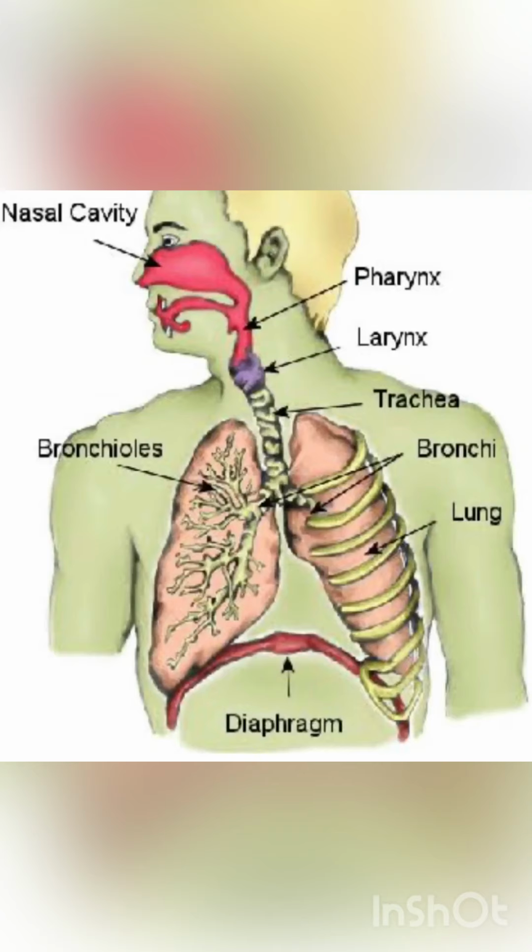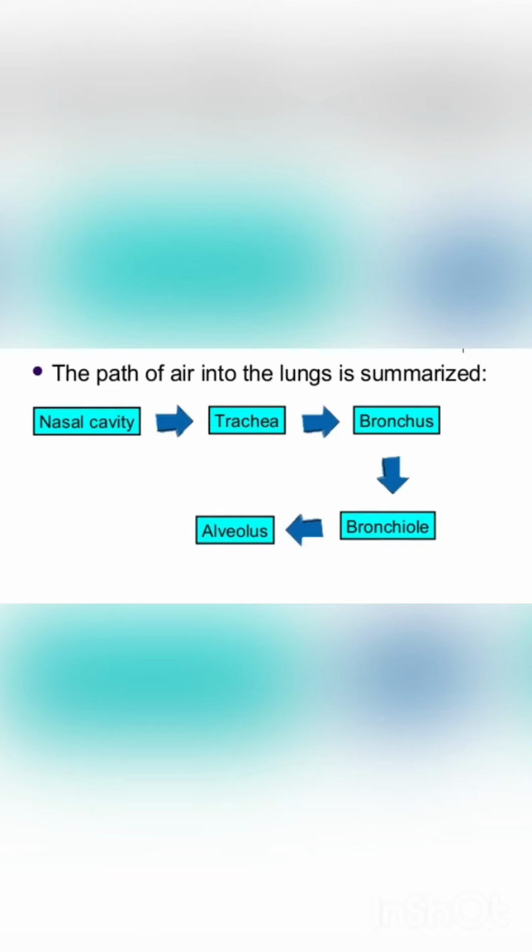The human respiratory system includes the nasal cavity, pharynx, larynx, trachea, lungs, bronchi, and a thin muscular sheet, the diaphragm, which forms the floor of the thoracic cavity. The air enters through the nasal cavity, then passes through the trachea, bronchus, bronchiole, and alveoli. In the alveoli, exchange of gases takes place. These alveoli are thin-walled air-filled sacs through which exchange of gases takes place.